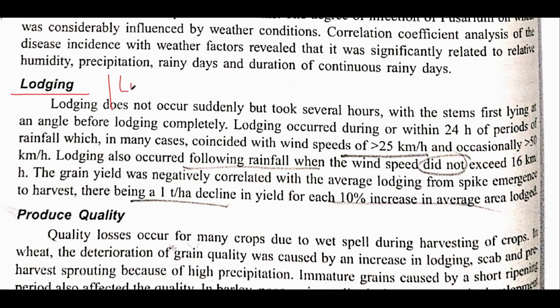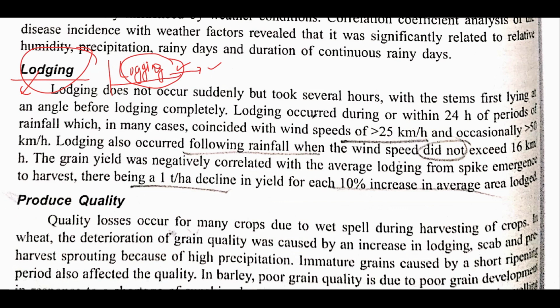Another term that is also confusing is lodging and logging. See, when it is logging, it is basically dealing with the nutrient part of the crop. When it is lodging, it basically means falling off of plants because of high wind speeds. So data is being given like, if the wind speed is more than 25 kilometer per hour, added with a high amount of rainfall, then lodging would occur.